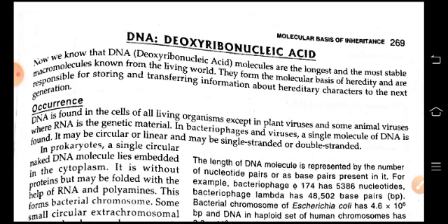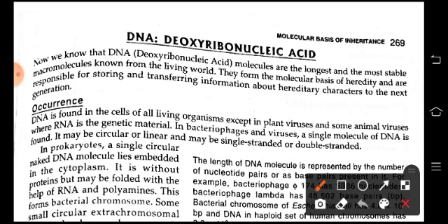So today again, children will continue the chapter Molecular Basis of Inheritance, and the topic is DNA or deoxyribonucleic acid. Till now, children, we came to know that DNA is the longest molecule and the most stable macromolecule found in all the living world. They form the molecular basis of heredity and are responsible for storing and transferring information about hereditary characters to the next generation. So where is DNA found?